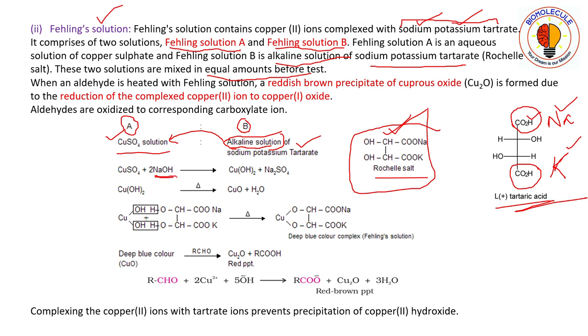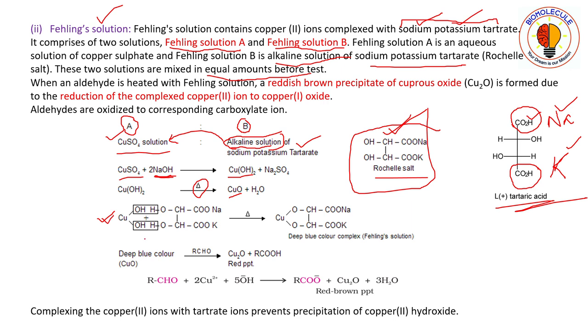So copper sulfate reacts with sodium hydroxide to give copper hydroxide. Then you have to heat this one. The copper hydroxide thus formed is heated to give you copper oxide.